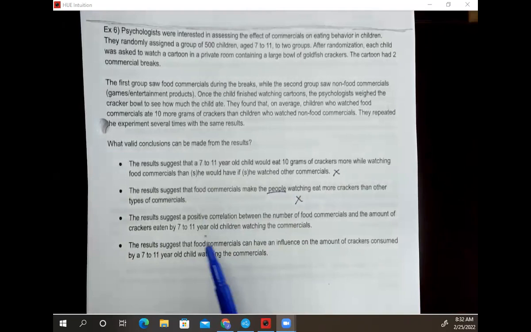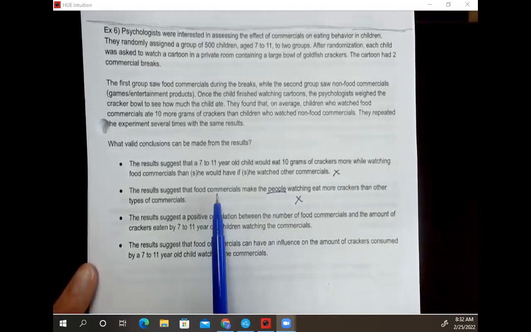Our third option here, the results suggest a positive correlation between the number of food commercials and the amount of crackers eaten by 7 to 11-year-old children watching the commercials. This one is really good. Okay, so I like this one a lot. Positive correlations. We're saying there was a relationship here.